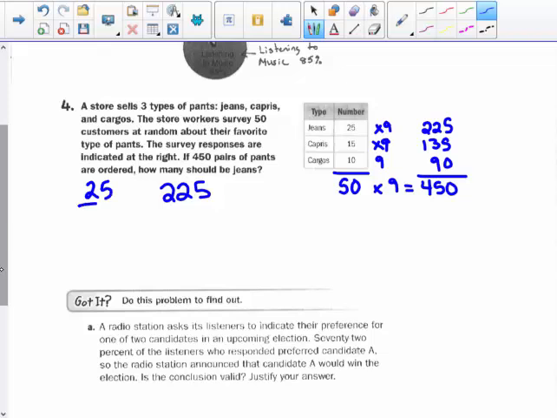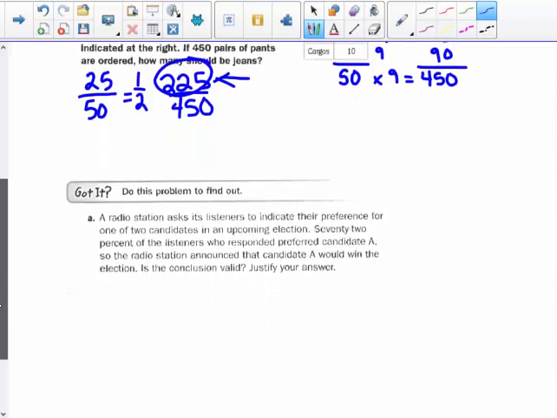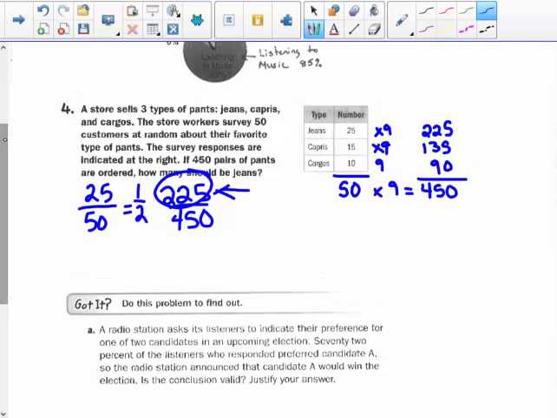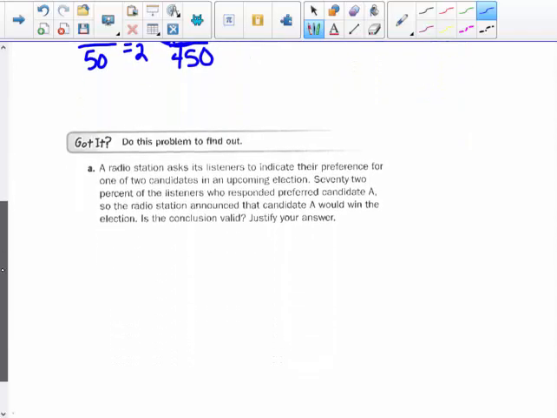25 out of 50. Hello, that's half. Right, that's half. So 225 out of the 450 would also equal half. So how many should they order? 225, right? You want to give your customers what they want. So that's taking a survey result and making a prediction about the future based on your survey results. 25 out of 50 said, I'm coming here to buy jeans, so half of the pants that I order better be jeans.